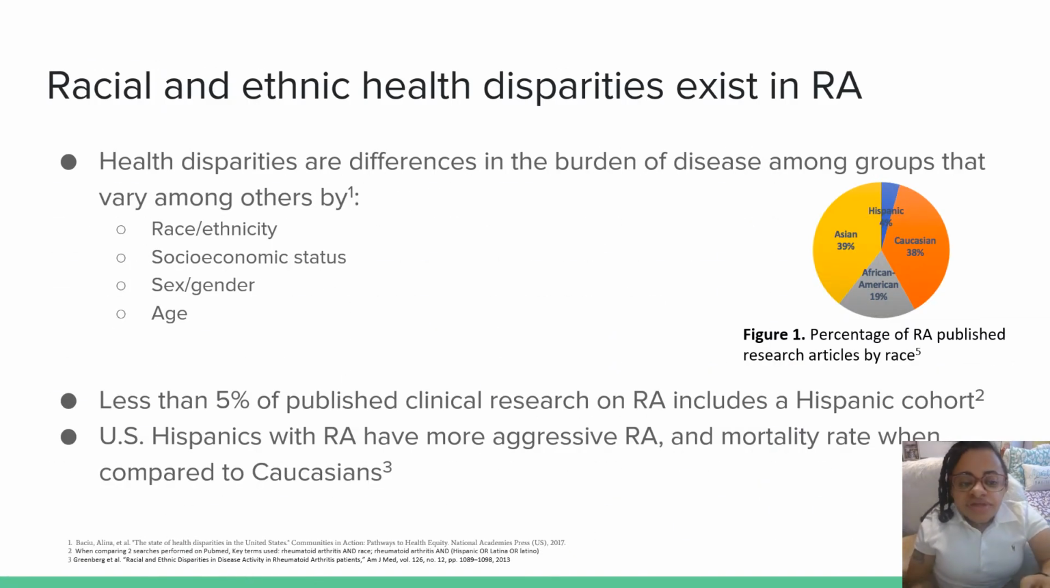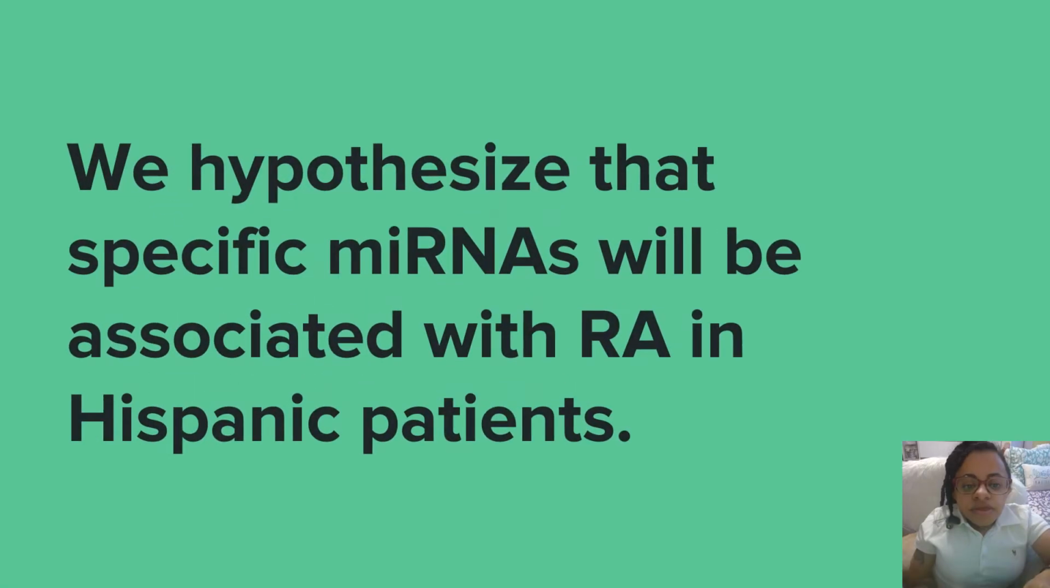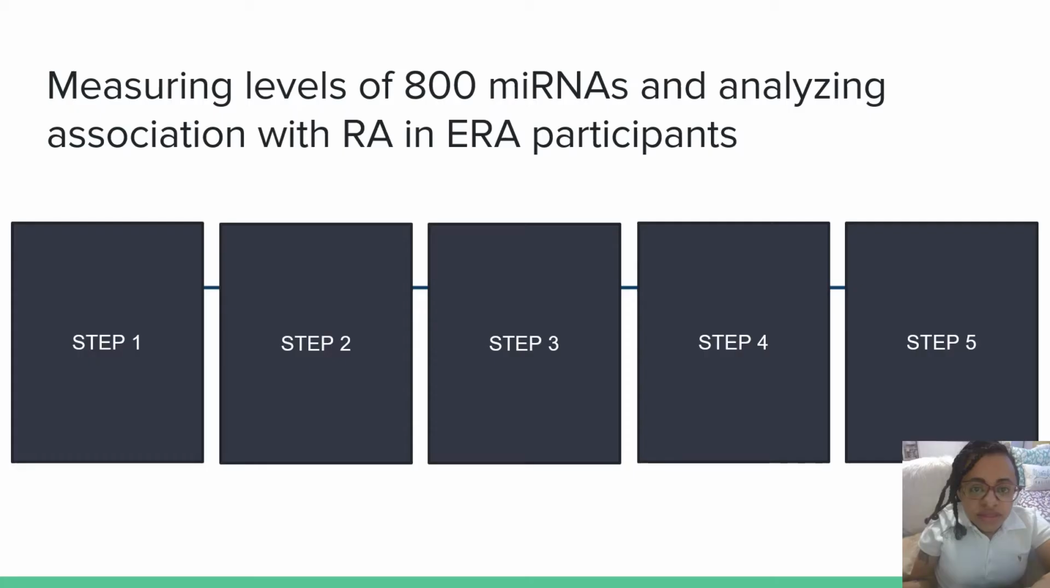Like with other diseases, racial and ethnic health disparities do exist among RA patients. Of the many RA-related studies, less than 5% have focused on the Hispanic patient population, who experience higher levels of disease activity and mortality rate. We hypothesize that specific microRNAs will be associated with RA in Hispanic patients.